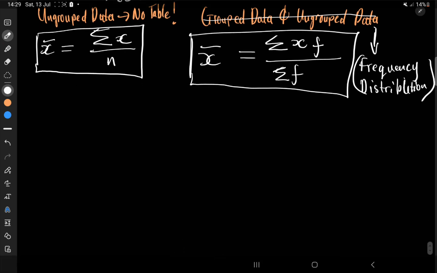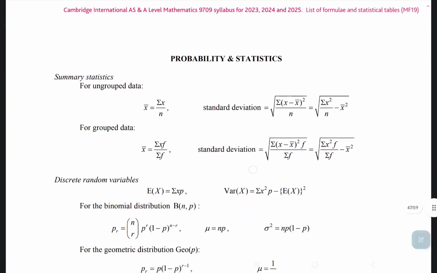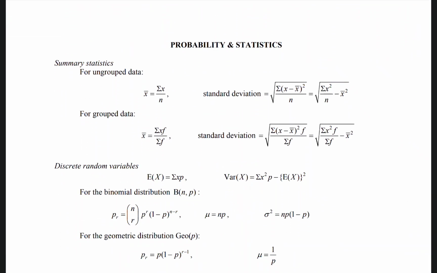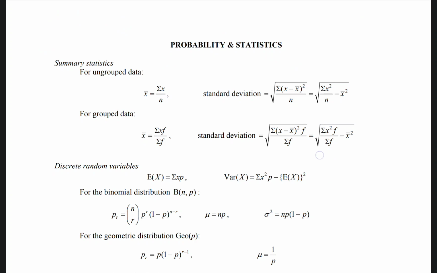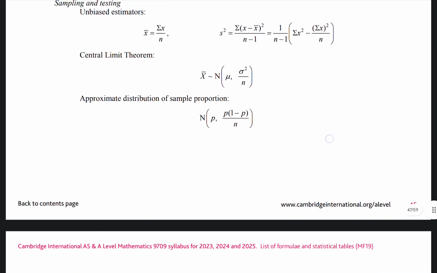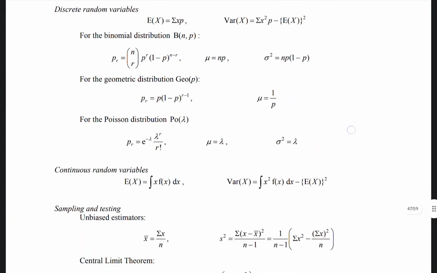But let's just see where you'll find it. You'll find it in your formula booklet. I'm going to your formula booklet right now. Okay. Here, probability and statistics. We go right to the page. It'll be one of the last pages in your formula booklet, your MF19, the formula booklet which you have. Right now, you'll find it in the syllabus. As part of your syllabus, if you're doing the 2023 to 2025 syllabus. And right now we would have it on page 45, is it?